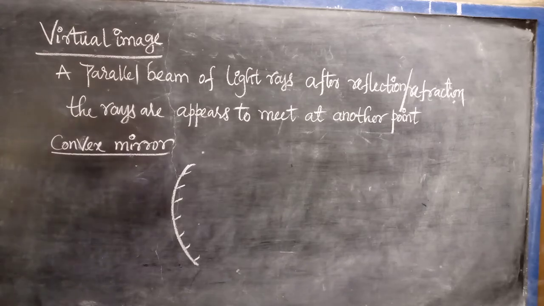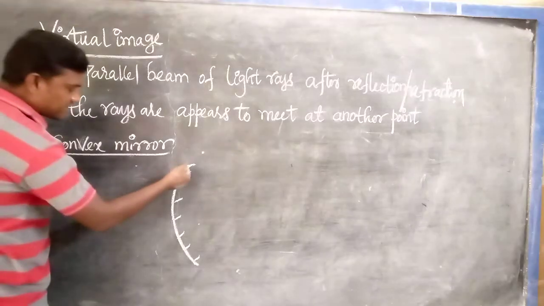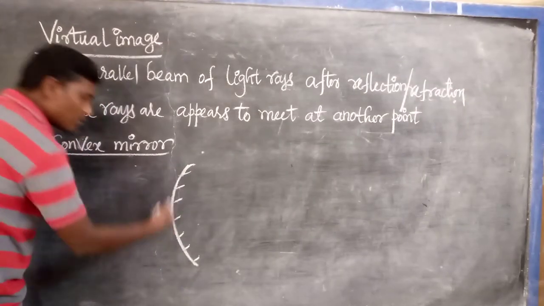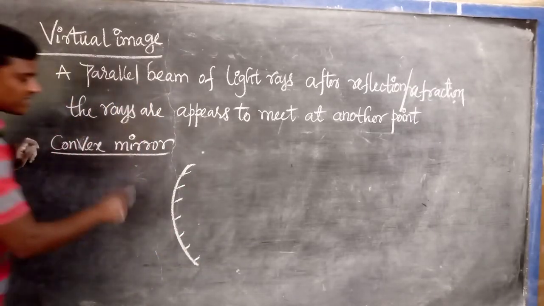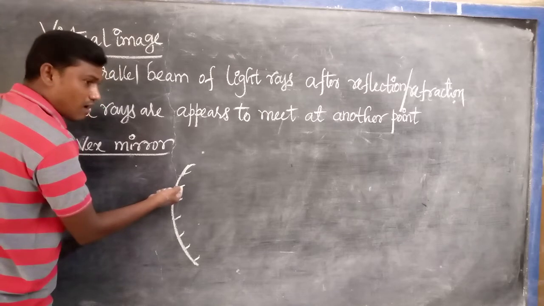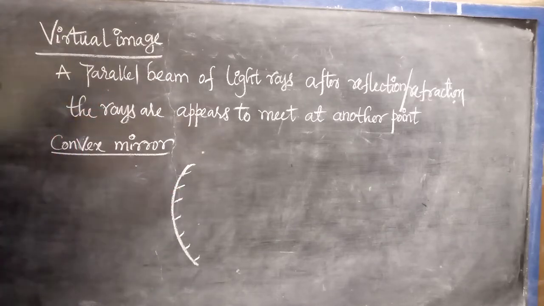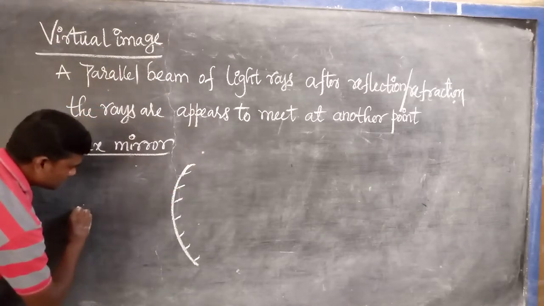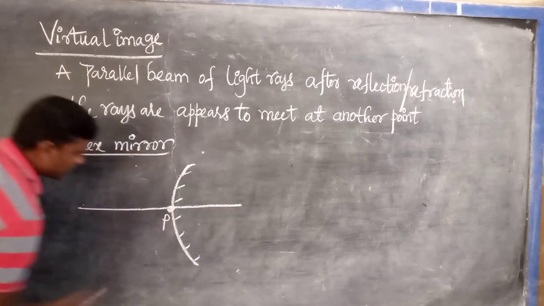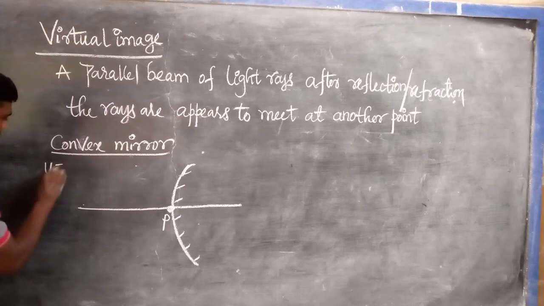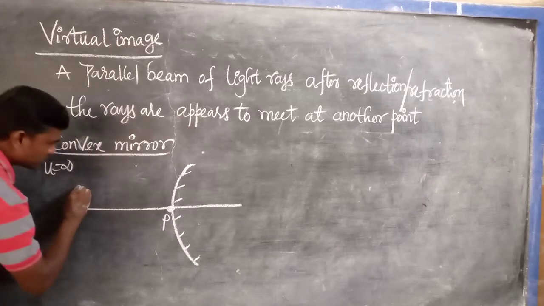Here you are observing that the reflecting surface is the outward or bulging side; that is called convex. If the reflecting surface is inside, it is concave; outside is convex. This is the pole of the mirror. Here u equals infinity, same as previously.